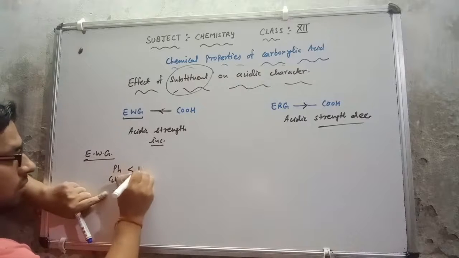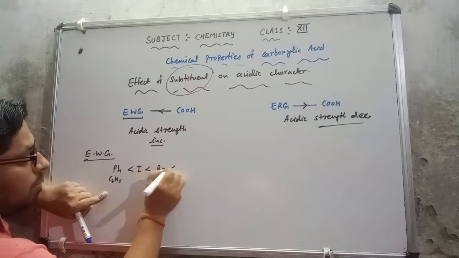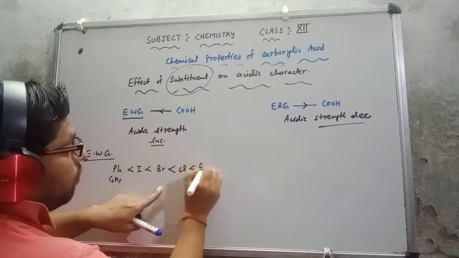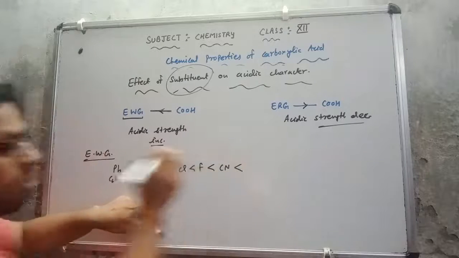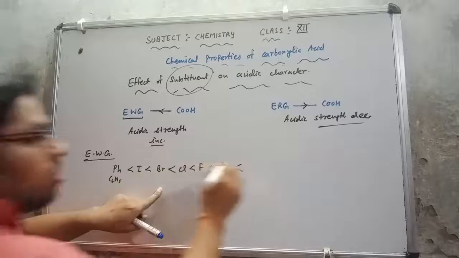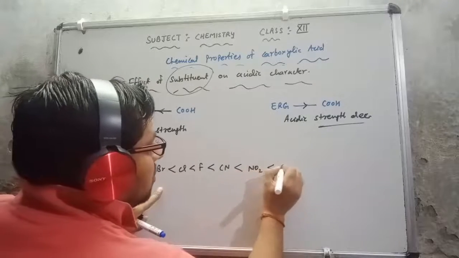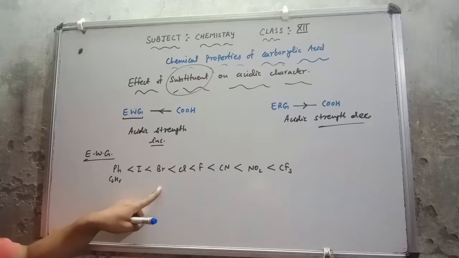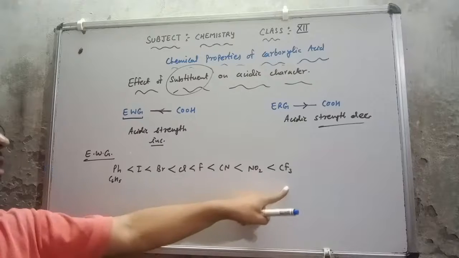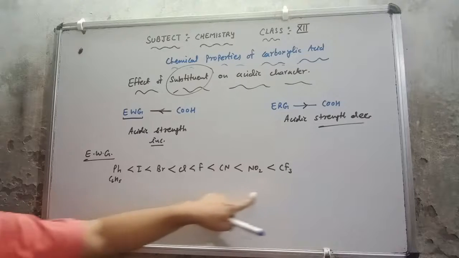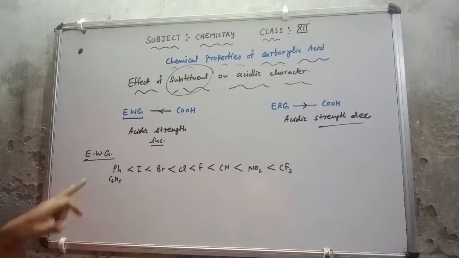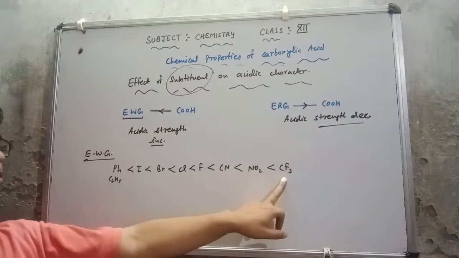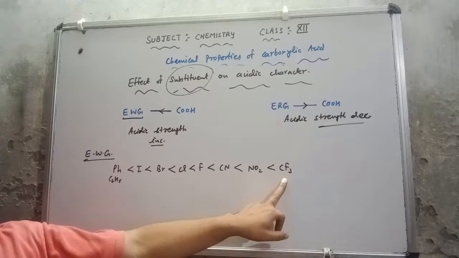After that, this is iodine, then bromine, after that chlorine, then fluorine, then cyano group, then nitro group, this is NO2, then CF3, carbon trifluoride. This is the increasing order of the electron withdrawing group. It means that the first will show the least acidic character if attached, and the last will show the most acidic character if attached.